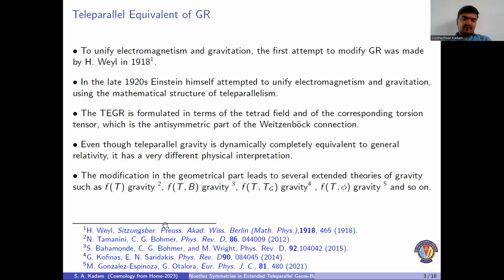The f(T,B) gravity formalism was first introduced by Bahamonde and his collaborators in 2015. Here, we have a limiting condition where we are able to obtain T minus B equal to R. In that case, one can study Lorentz invariance in the teleparallel gravity formalism.